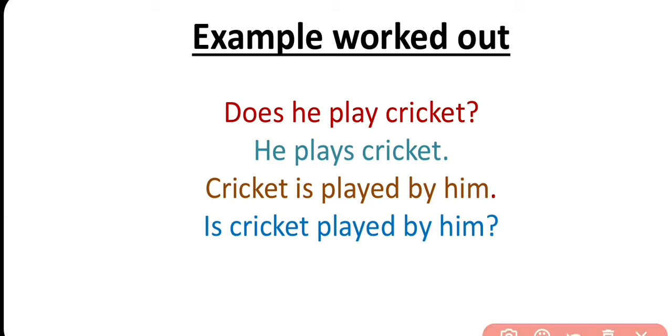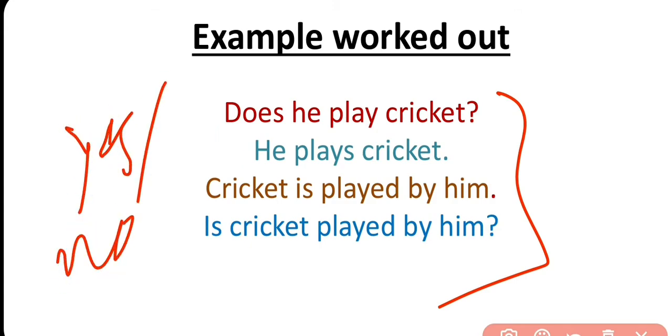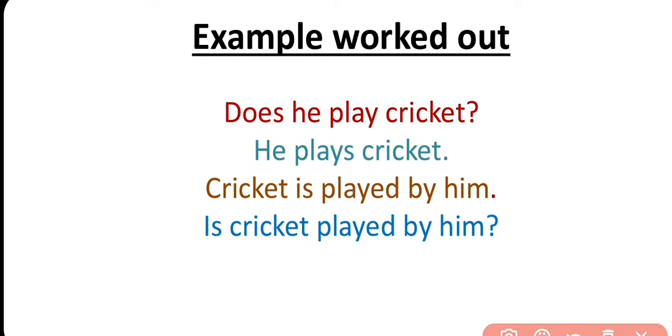You will surely understand by these examples. So here is an example of a yes or no type question, and take a look at the voice change of this sentence. So, does he play cricket?